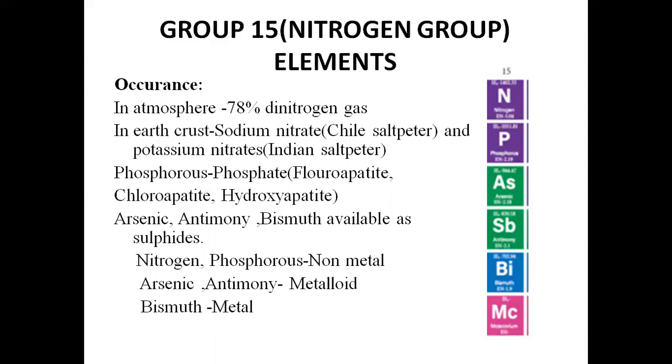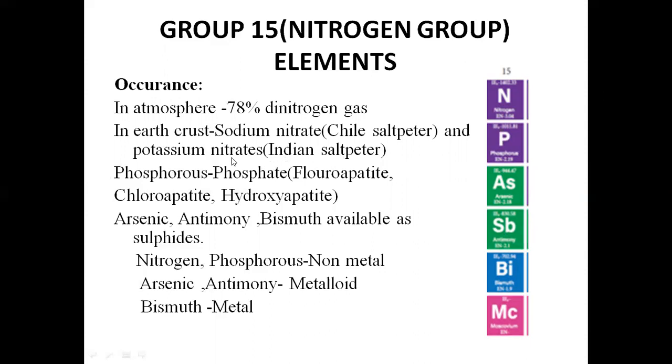The elements present in the nitrogen group are nitrogen, phosphorus, arsenic, antimony, and bismuth. In the atmosphere, 78% is nitrogen. In the earth's crust, nitrogen is available in the form of sodium nitrate and potassium nitrate. Sodium nitrate we call Chile saltpeter, and potassium nitrate we call Indian saltpeter.